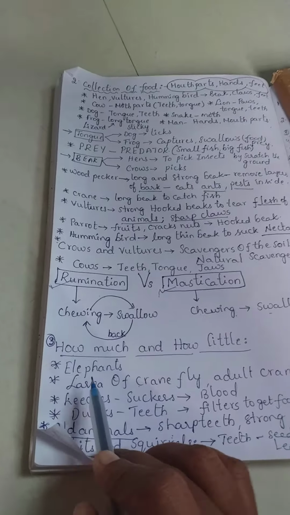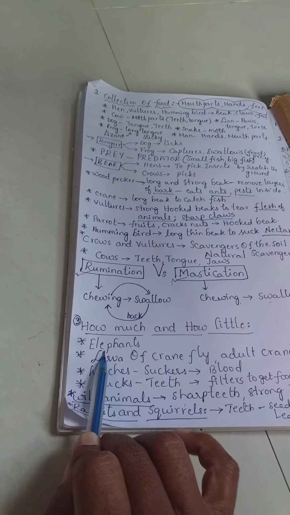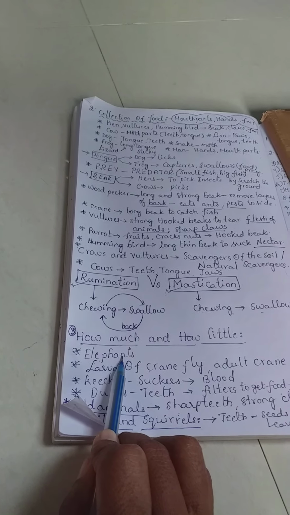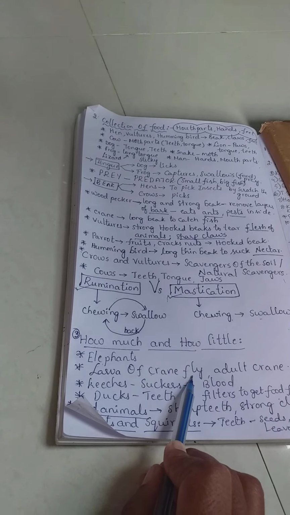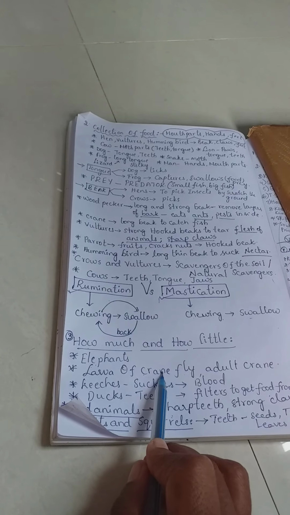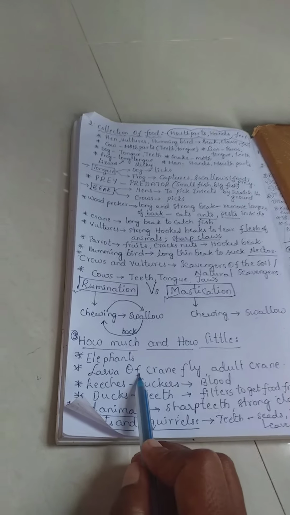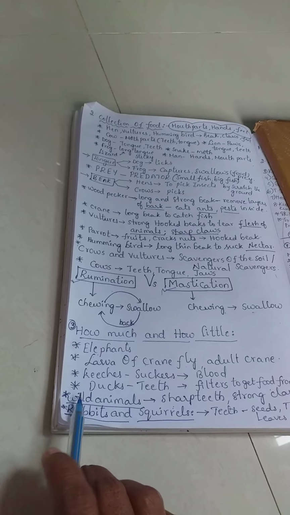Next one, see, the quantity of food does not determine the size of the animal. Elephants eat smaller leaves, branches and fruits which are available in the forest, but their size is big. And next one, crane fly. It can be seen in water. The crane fly larva eats a large amount of food, but the adult crane fly doesn't eat that much. It eats only a small amount.